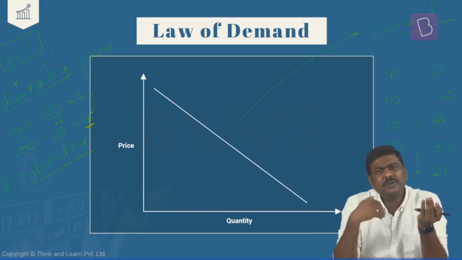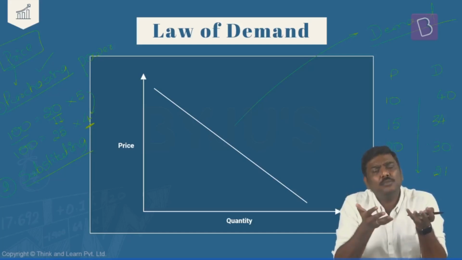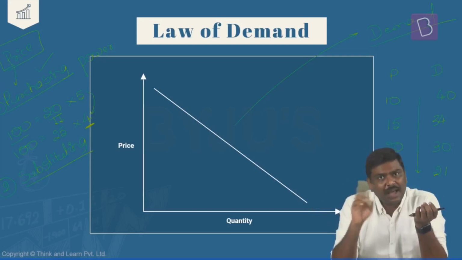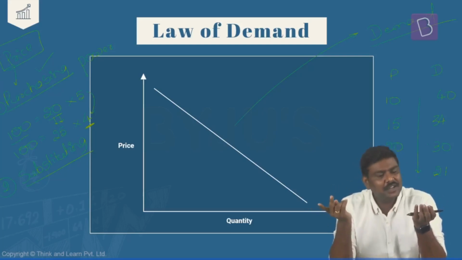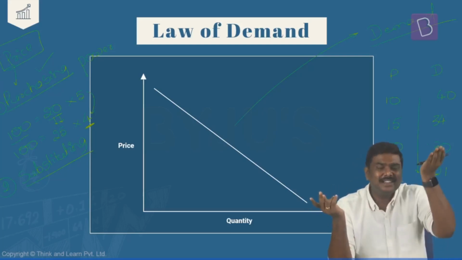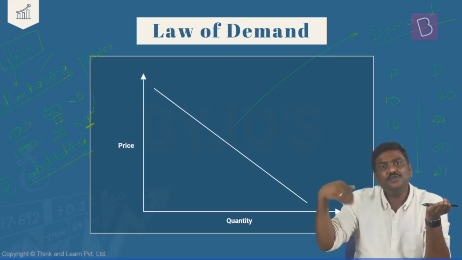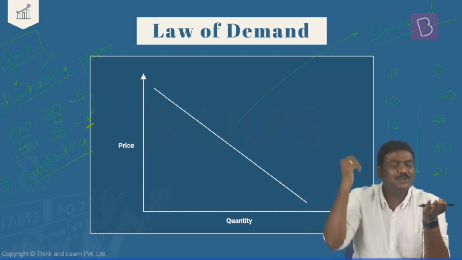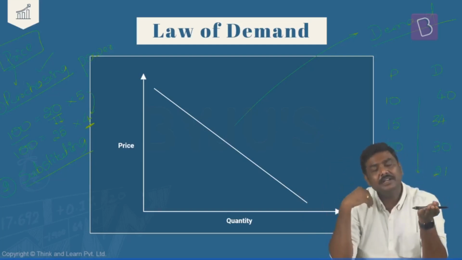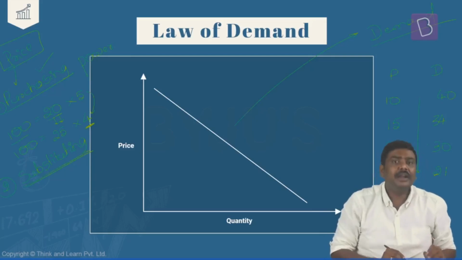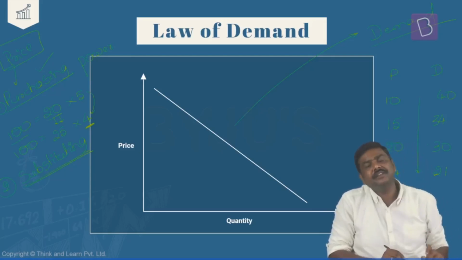Now you'll simply say, why should I purchase product A now? More and more, I will purchase product B, for a simple reason: both of them are giving me the same amount of satisfaction. So price of A increases, I will reduce the consumption of A. Rather, I'll start consuming more and more of B. So demand for A will come down, demand for B will increase. That is what will happen when the price of the product changes like this.